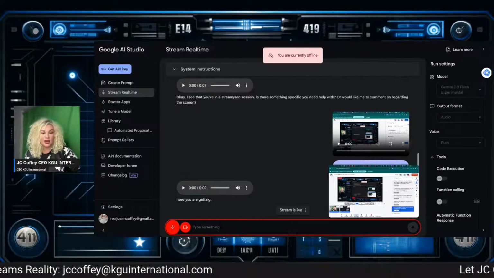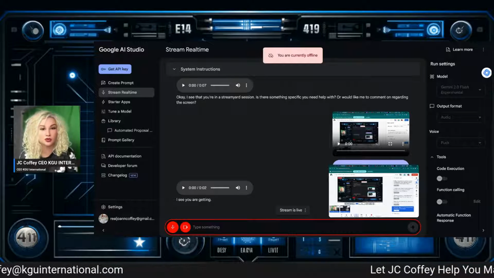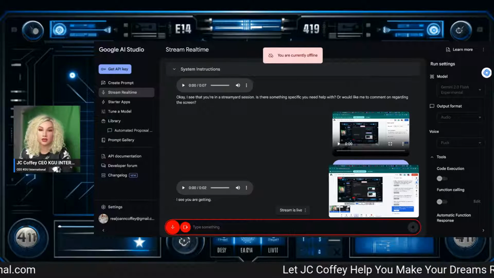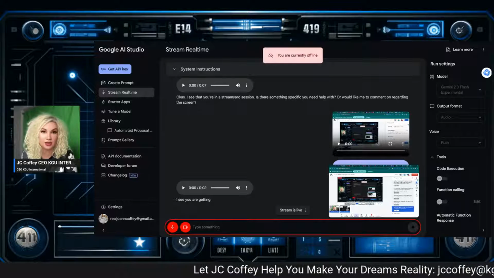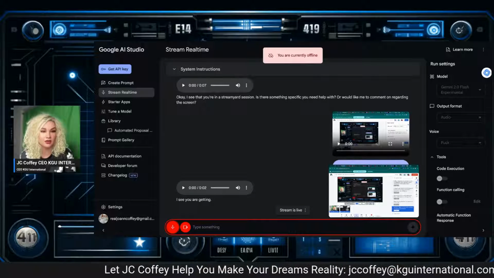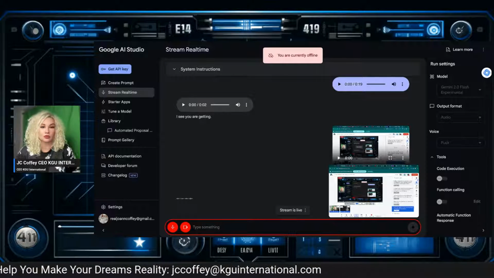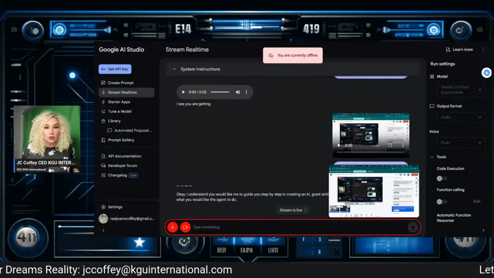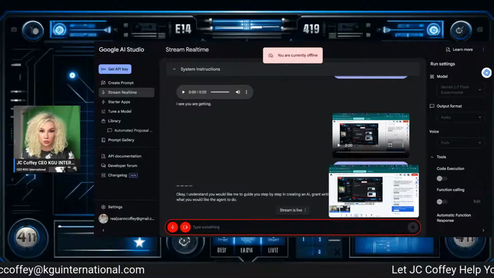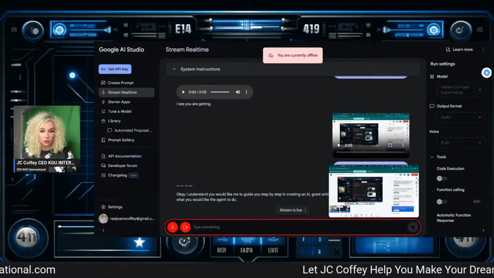Okay, so I would like for you to take me step by step and create an AI grant writing agent. Okay, I understand. You would like me to guide you step by step in creating an AI grant writing agent. I can help with that. Let's begin with what you would like the agent to do.